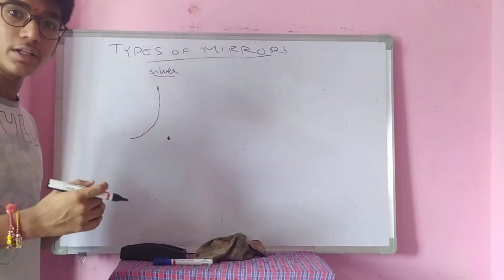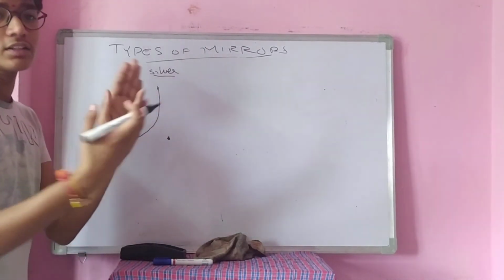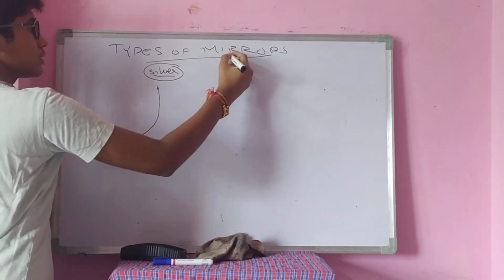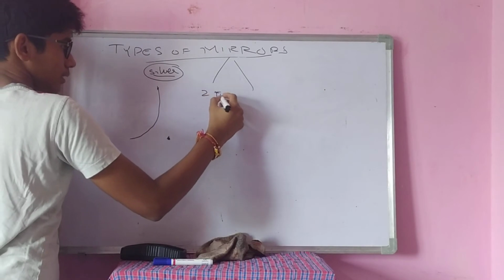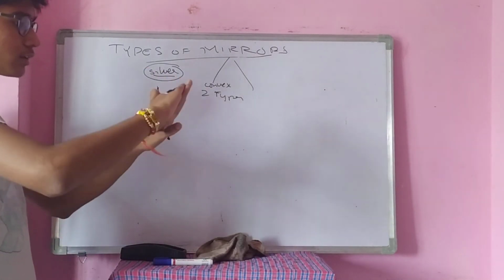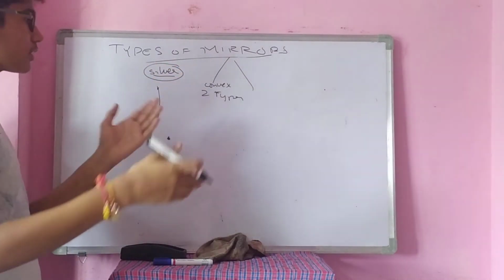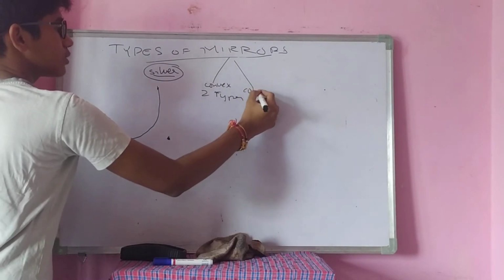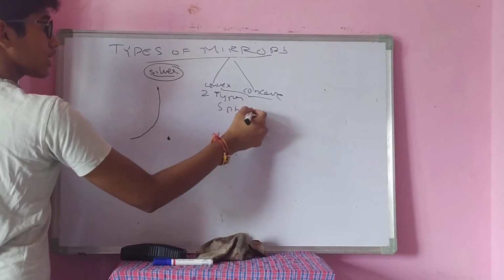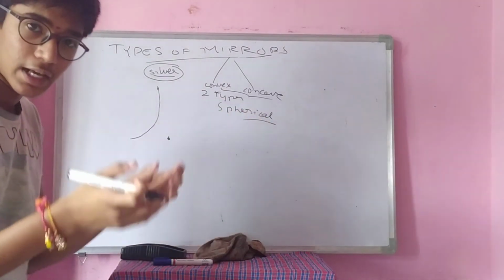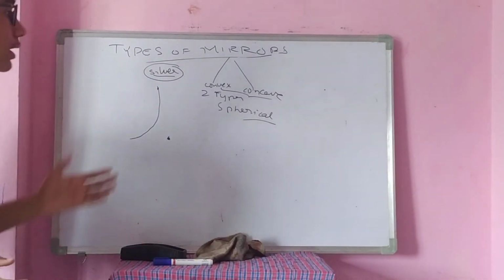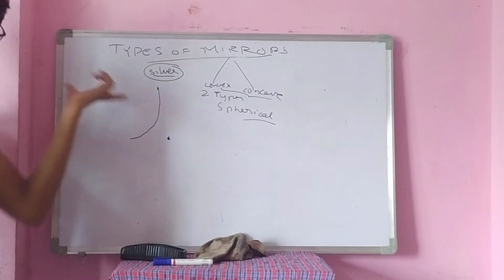We can apply both sides, right? We can apply silver on any side. The other side will act as a reflecting surface. Now that silvering makes the two types of mirrors, convex and concave. If we coat one side, they form convex. If we coat this side, it is called concave. These two mirrors are called spherical mirrors because they are cut from a spherical surface. We had cut this part from a hollow spherical glass.